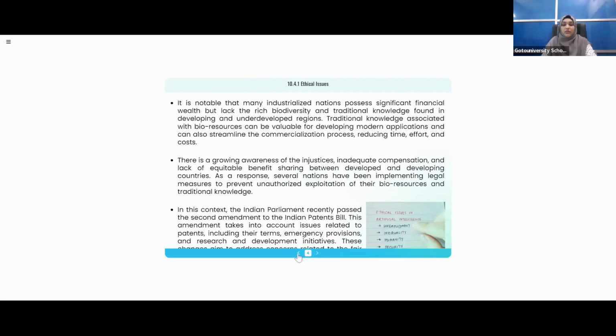Okay, I'll explain it here. There is a growing awareness of the injustices, inadequate compensation, and lack of equitable benefit sharing between developed and developing countries. So this is only biopiracy, I will write it. One more term you will be studying in these ethical issues is important: biopiracy.